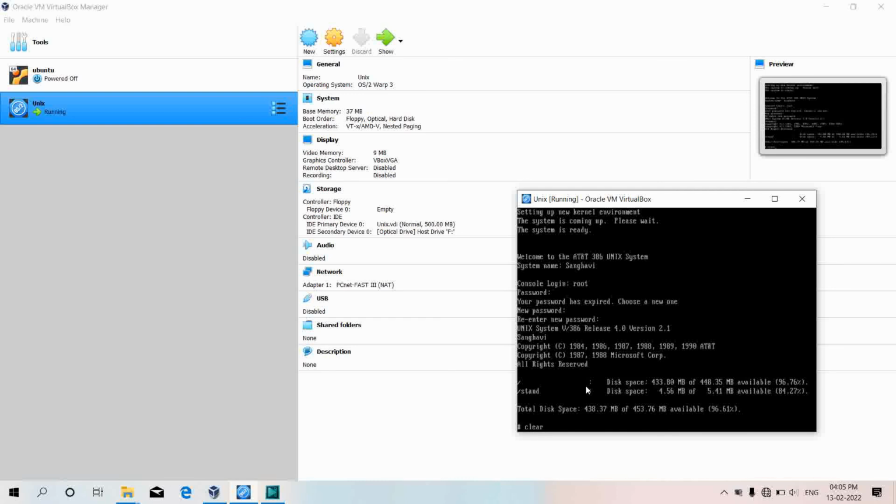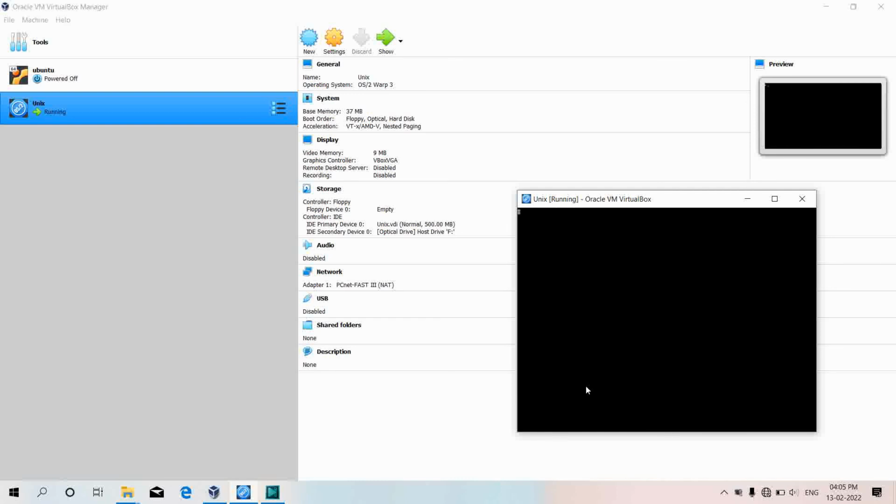I have used the clear command and it is cleared, as you can see. And after this I'll use the ls command and it is successfully established the command.